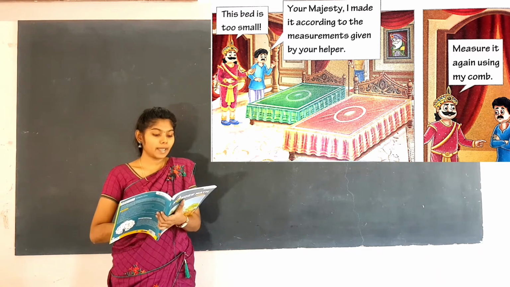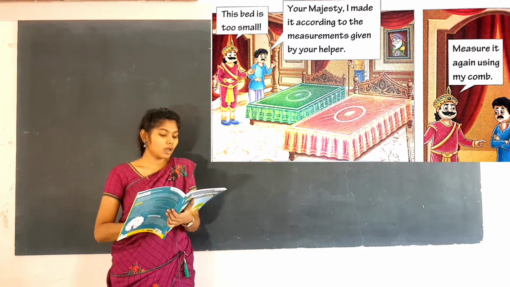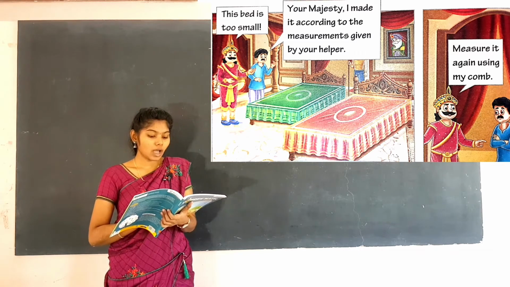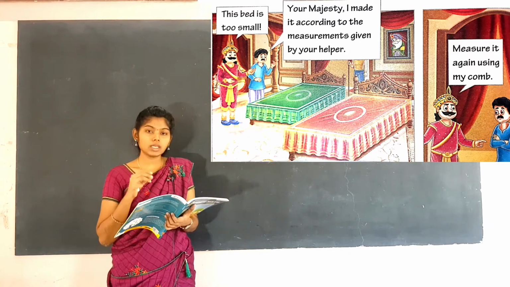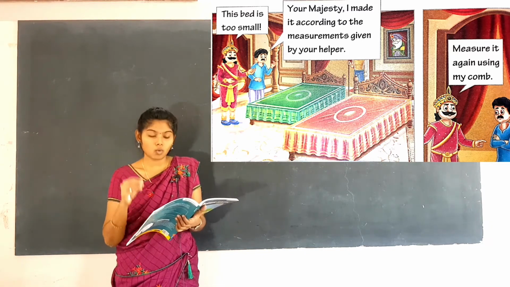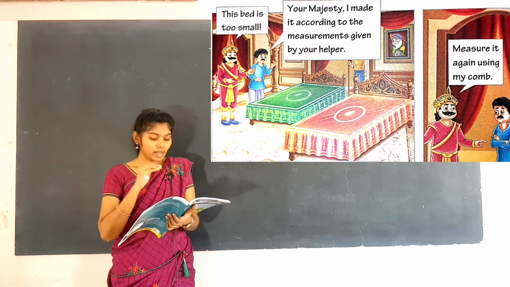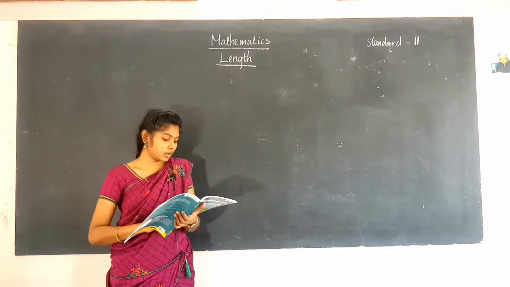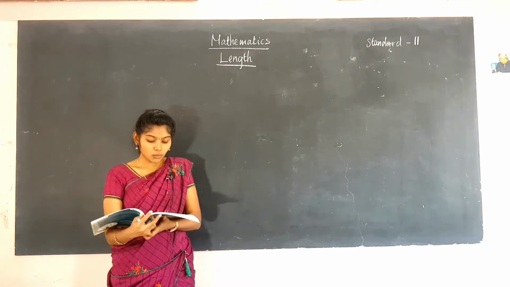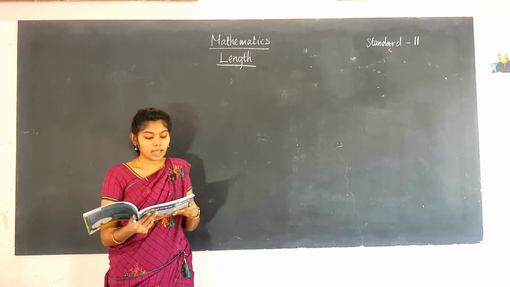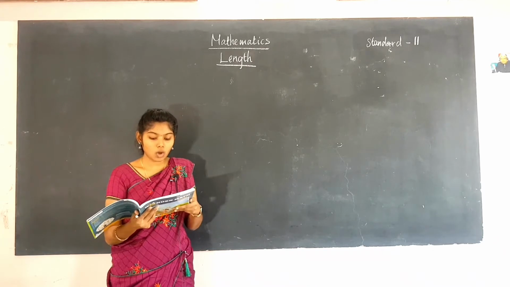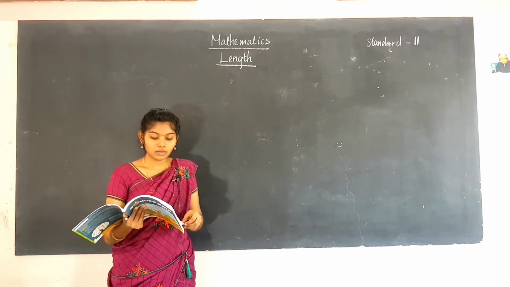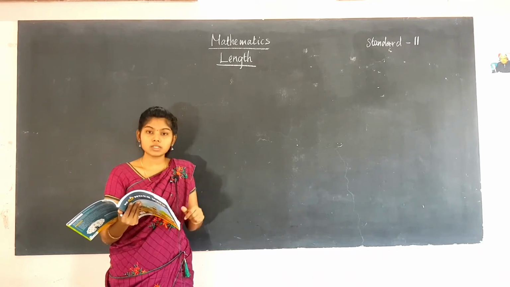Your Majesty, I made it according to the measurements given by your helper. Measure it again using my comb. So the king says, measure it again using my comb. While measuring, they see some difference. Upon measuring the new bed with the king's comb, it was found that the bed was only 20 combs long and 10 combs wide. So what is the difference here? There is a difference of 5 combs.